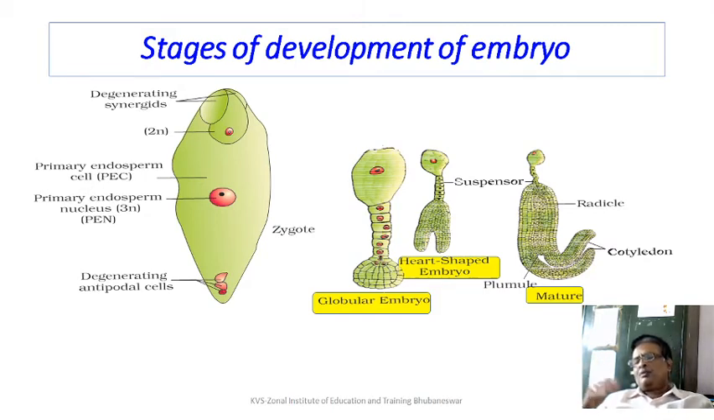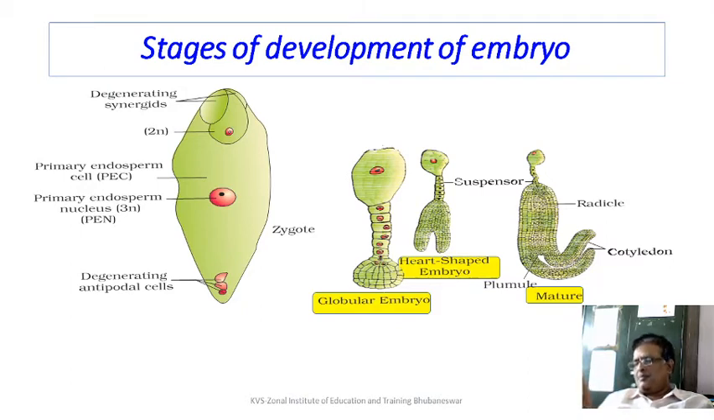But then with more and more division of the globular embryo, differentiation will occur, and then the 2 ends of the globular embryo will continue to grow, and it looks more like a heart. That is how it got the typical name heart-shaped embryo. You can find the hypobasal cell at the tip with the suspensor, and the shape of the embryo has taken the form of a heart.